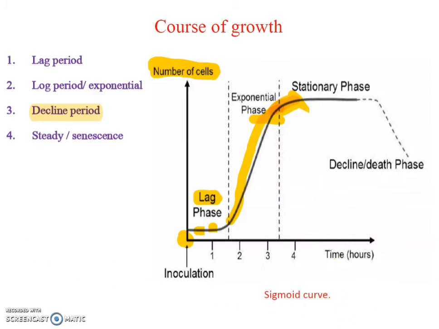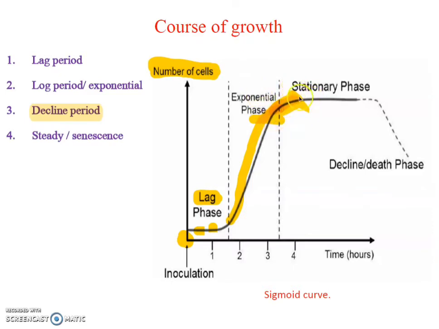Suppose in the world or in our country the population increases. Due to overpopulation there is scarcity of food, scarcity of water, scarcity of houses, scarcity of jobs. Because of this, it is called the decline period.